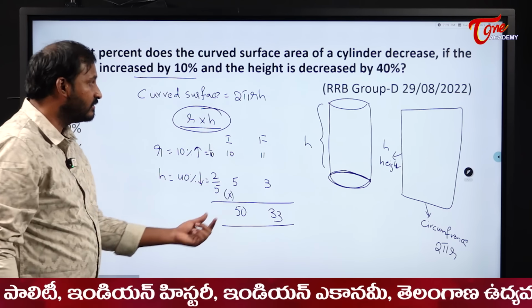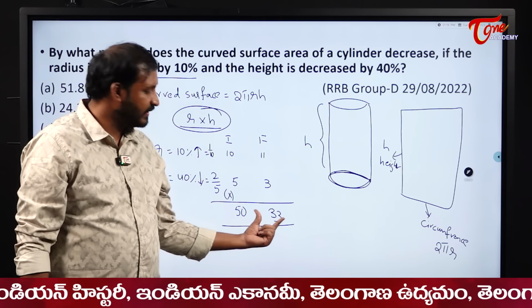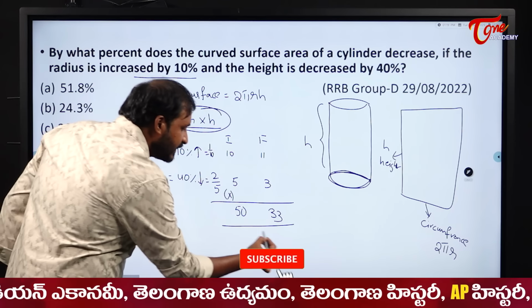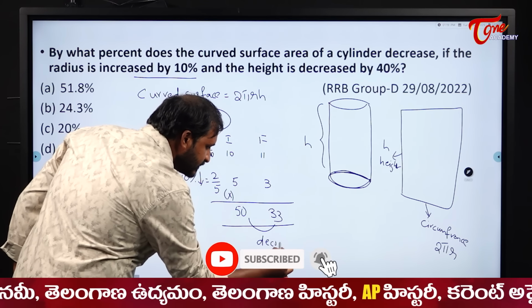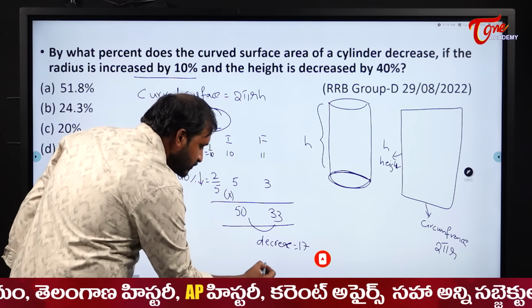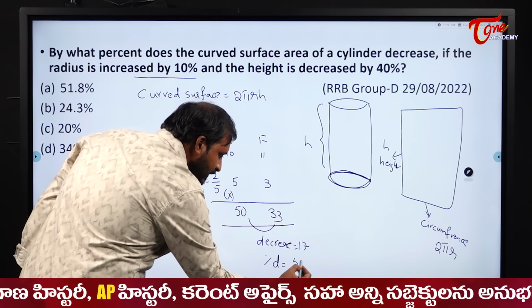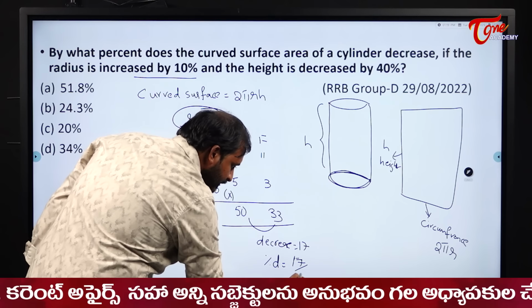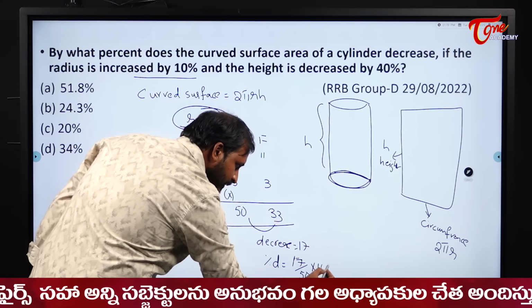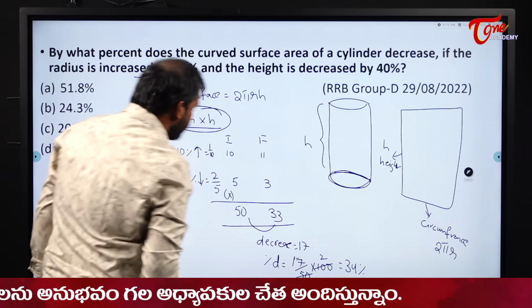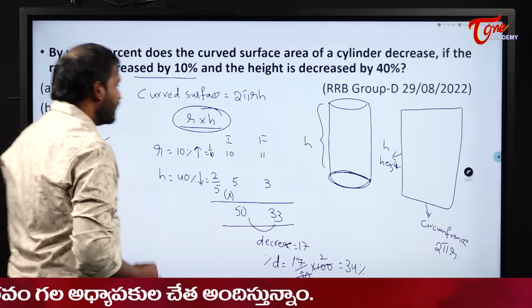So initial curved surface area is 50 parts. Finally it is becoming what? Just 33 parts. How much it decreased? Decrease is here how much? 17. So percentage decrease will become what? 17 by 50 into 100. 50s are 2s, so 17 2s, 34%. So the curved surface area decreases by 34%.